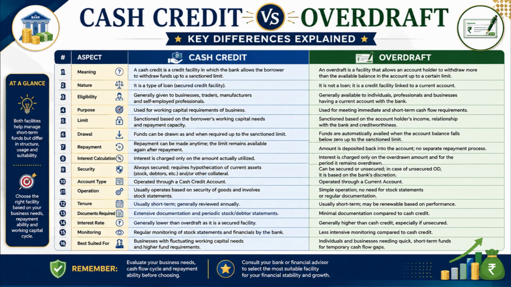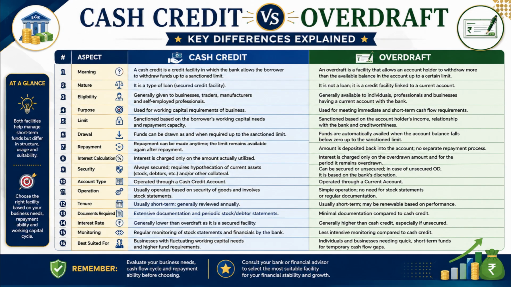current account. Number 3. Cash credit is generally provided to businesses, traders, and manufacturers, whereas overdraft is available to individuals, professionals, and businesses having a current account. Number 4. Cash credit is mainly used for working capital requirements, whereas overdraft is used for meeting short-term and immediate